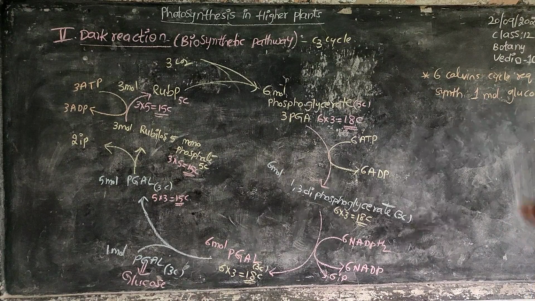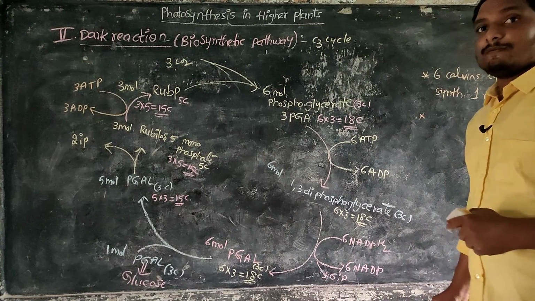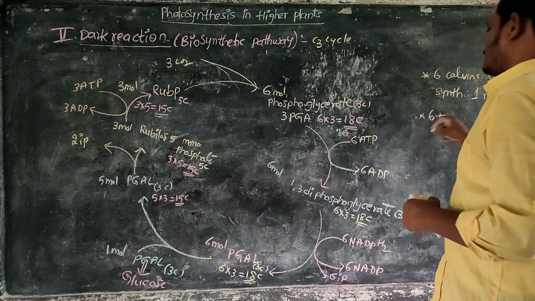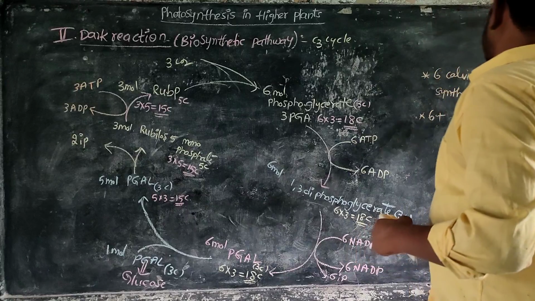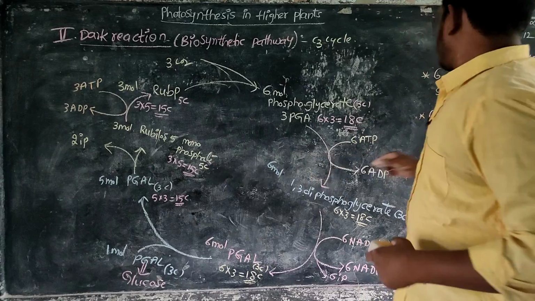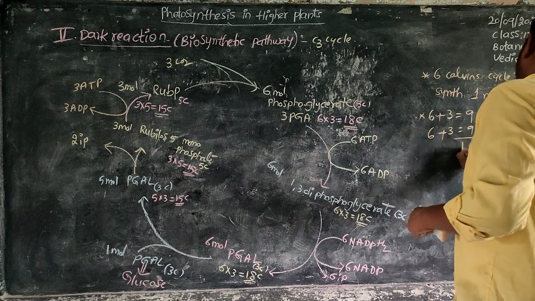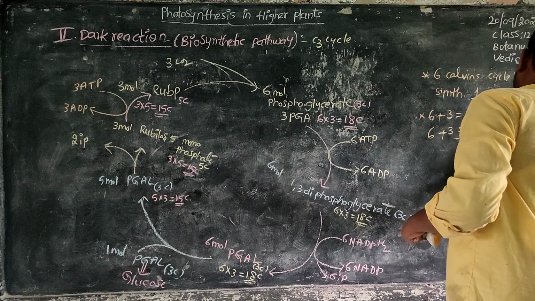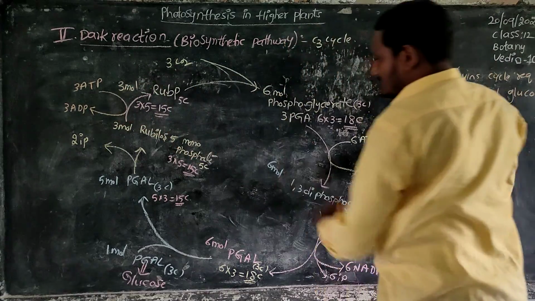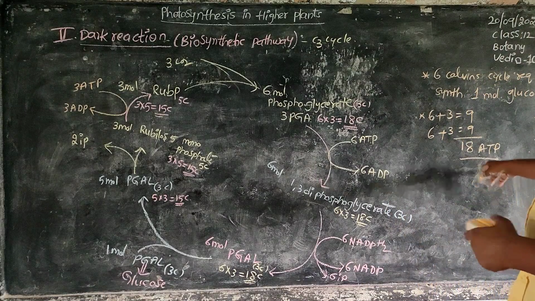Next, how many ATPs and how many NADPHs are required for this reaction? 6 ATPs plus 3 ATPs, total 9 for 3 carbons. 1 more cycle means again 6 plus 3, total 9. Total 18 ATPs are required. So 6 plus 3 is 9 for 1 cycle, and 6 plus 3 is 9 for 1 more cycle, so double, 18.